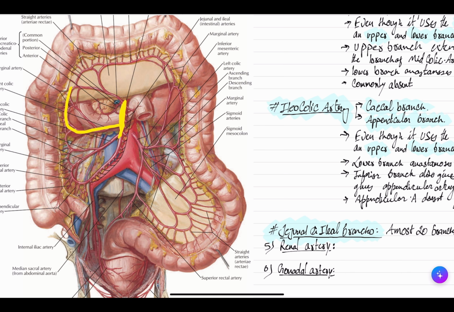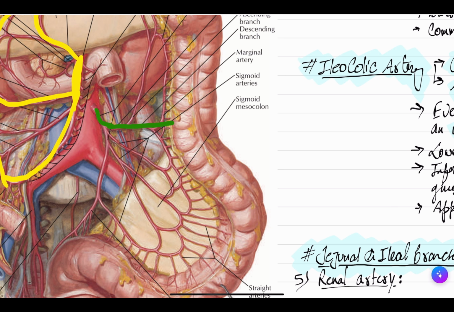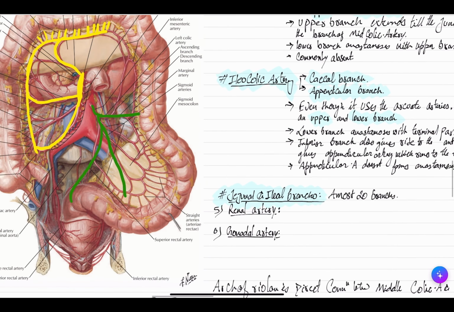You see, it extends till here, and it is forming almost a hook-like, almost a marginal artery. And then you have these small branches, those are the arcuate branches here. Then you have the inferior mesenteric artery, which was giving rise to the left colic artery, sigmoidal artery, and your superior rectal artery. Again, they were giving rise to branches and were anastomosing with each other.